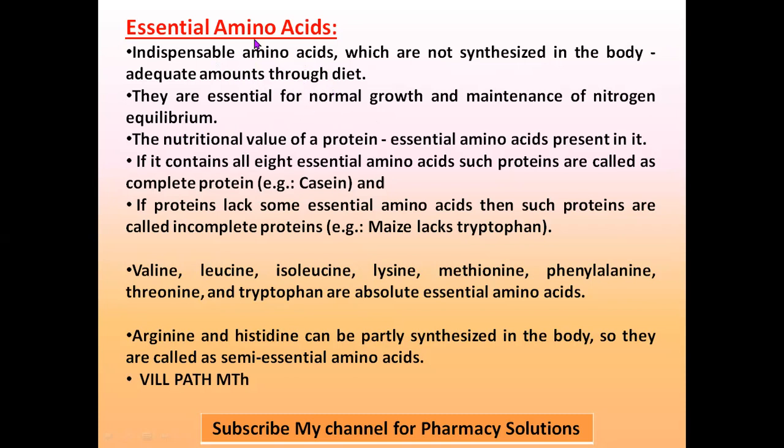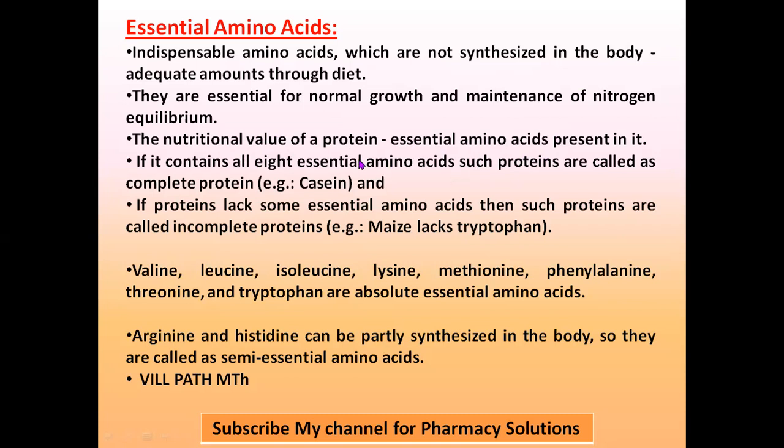So these essential amino acids are required for normal growth of the body as well as maintenance of nitrogen balance. And the nutritional value of a protein depends upon the number of essential amino acids present in it. Of the 10 essential amino acids, how many are present in that particular protein?